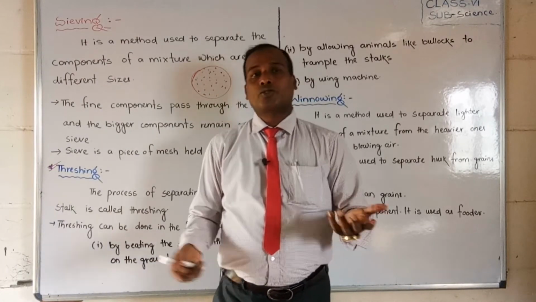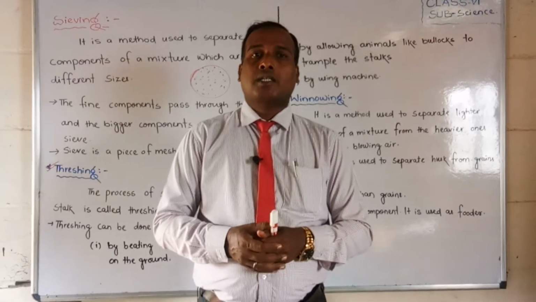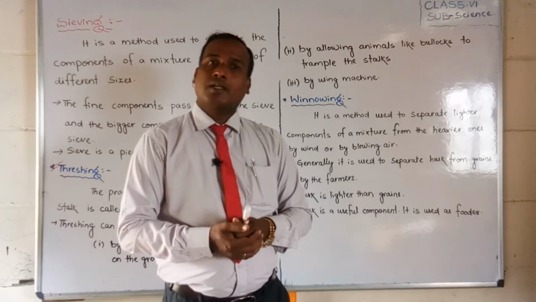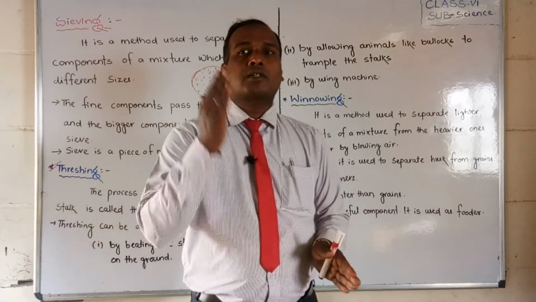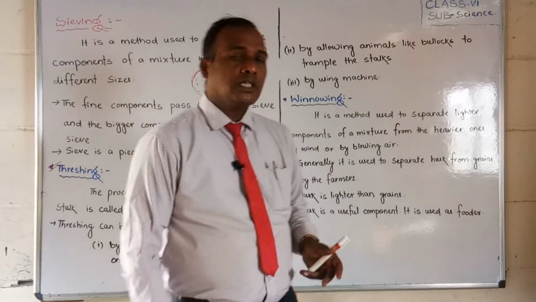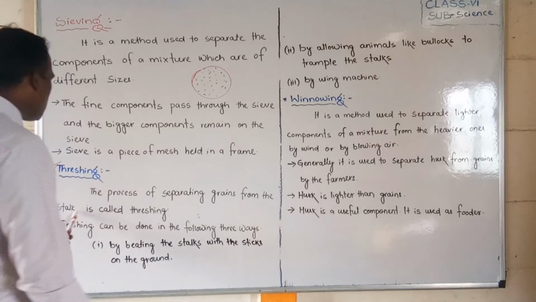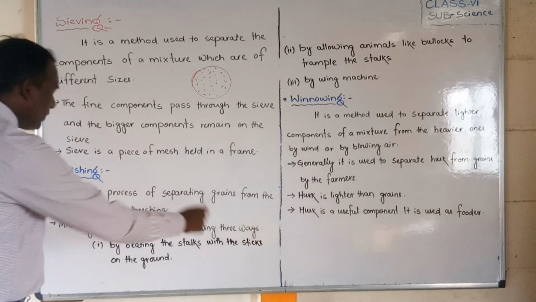And by the machine also nowadays, if a large quantity of food grains like wheat or paddy are there, then by the machine it is very easy to separate the crops from their stacks. Okay, so let us see. The process of separating grains from the stack is called threshing. Threshing can be done in the following three ways.